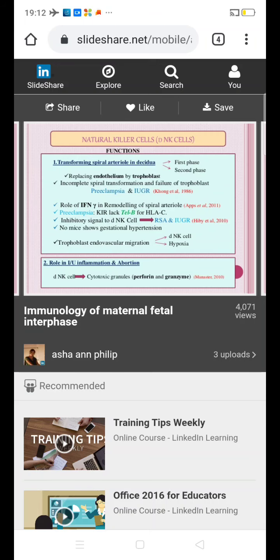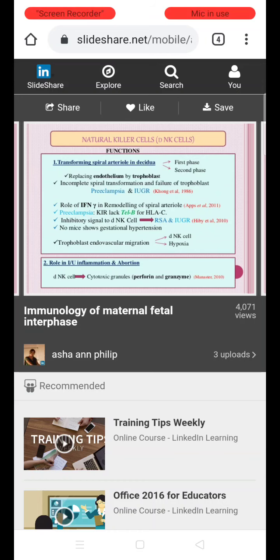preeclampsia is an important condition which is associated with impaired trophoblastic invasion of the spiral arterioles. So abnormality or any inhibitory signals to these natural killer cells can result in IUGR and preeclampsia complications. If there is abnormal trophoblast endovascular migration, that can be due to abnormalities in the natural killer cells or other immune cells, which in turn causes hypoxia and inadequate development of the fetus, resulting in IUGR.